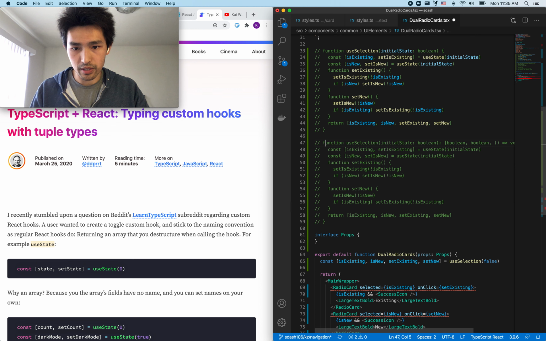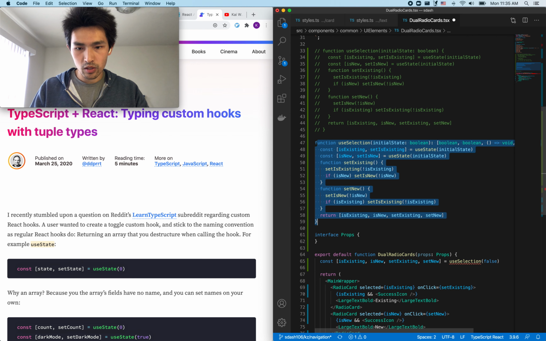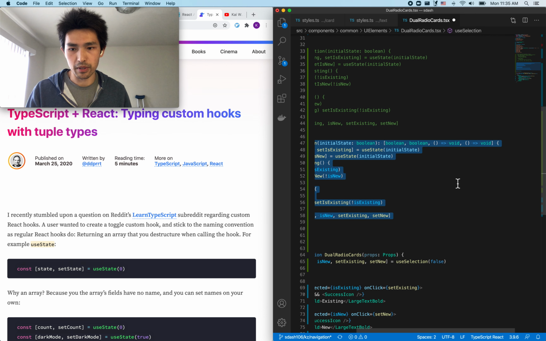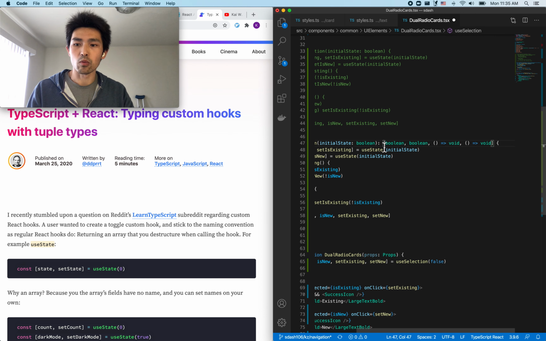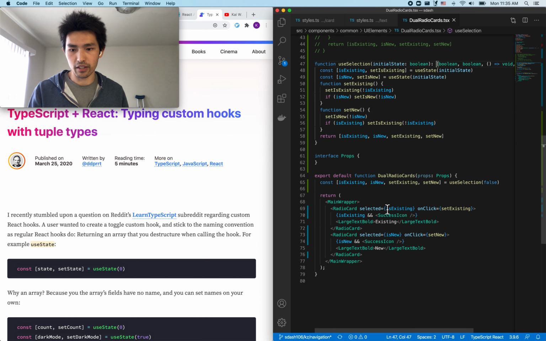So let me just comment this out. I have written this previously. So here you can see that I have the same function, but I explicitly define what the output type is. In this case, I said it's going to be a tuple of Boolean, Boolean, void, void. So now you can see that I no longer have the error,